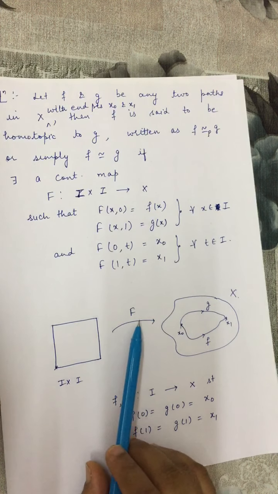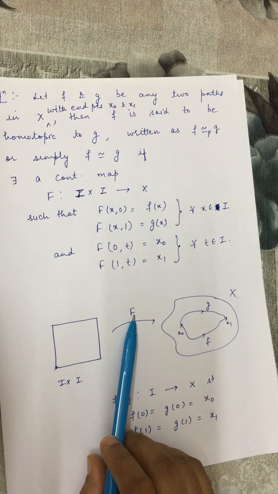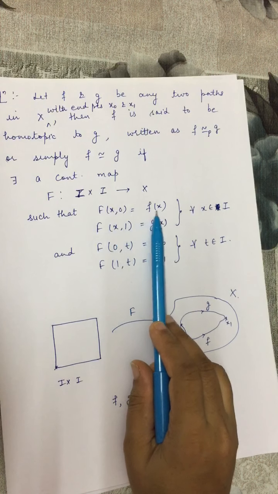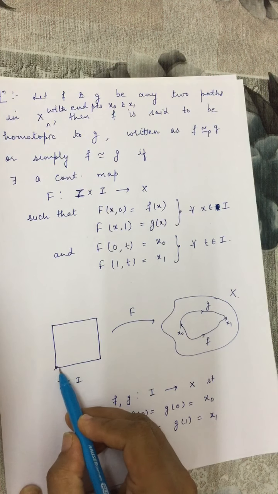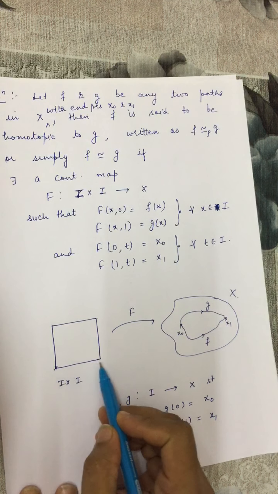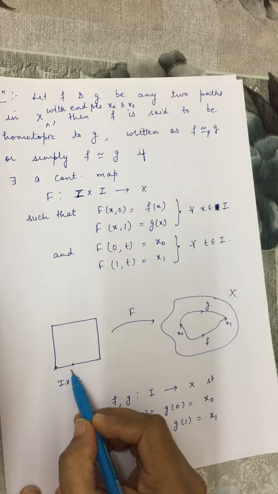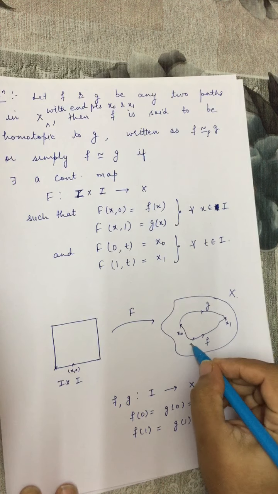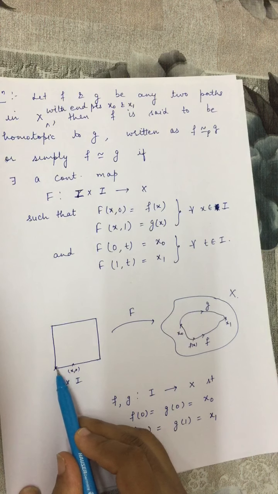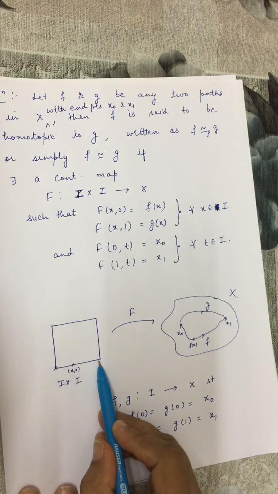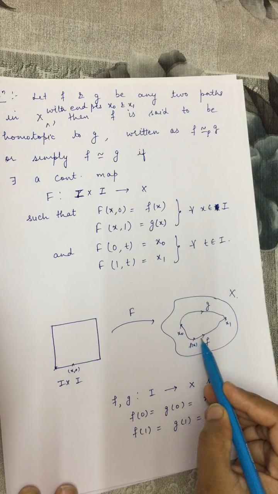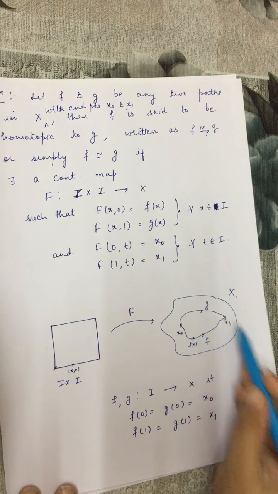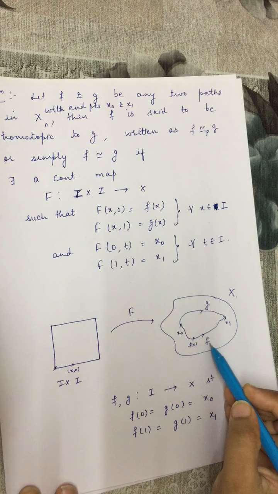So whenever we can find a continuous mapping capital F from I cross I to X such that F(x,0) is F(x). So x0 is any point lying on this baseline. So let us say this point is x0. So F(x,0) is equal to F(x). This point is F(x). That means image of all these points lying on this line will be points along this curve, which is actually image of path F.